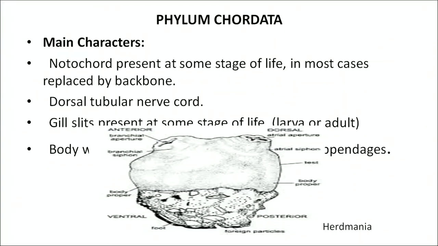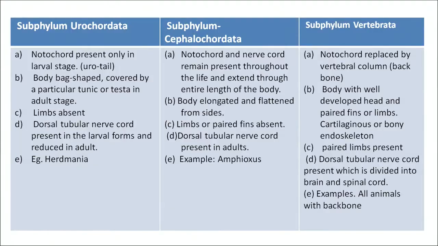The next phylum that we are going to discuss is phylum Chordata. The main characteristic of this phylum Chordata is that notochord is present at some stage of life. In most cases, it is replaced by a backbone. The dorsal tubular nerve cord is also present. Gill slits are present at some stage of life, maybe in a larval stage or in an adult stage. Body is with a head and trunk, and 2 pairs of appendages are present in it. It has 3 subphyla. These 3 subphyla are Urochordata, Cephalochordata and Vertebrata.